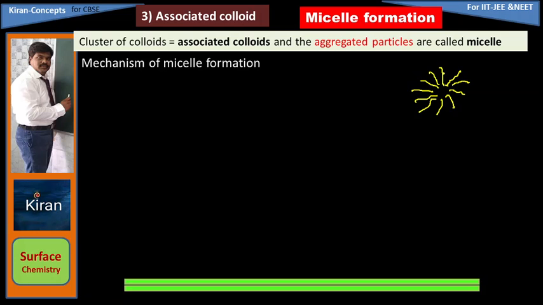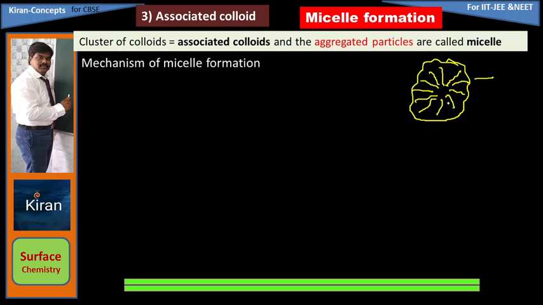Combining of all colloids in the form of a cluster. This is one colloid, one colloid, one colloid, all colloids are associating. The entire thing is called an associated colloid.